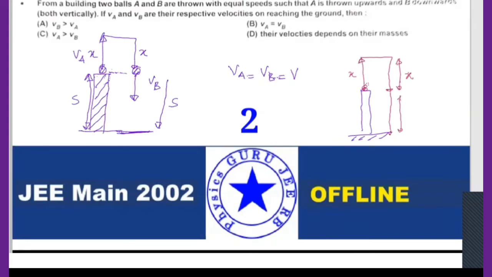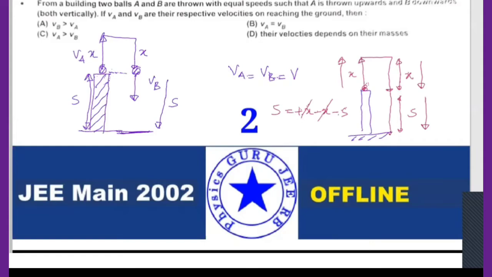Now, if I want to calculate displacement, is displacement in the upward direction positive or negative? Positive. That means first it is plus X. Now coming down is positive or negative? Negative, so minus X. Next, S when coming downward is negative, so minus S. The plus X and minus X get cancelled.